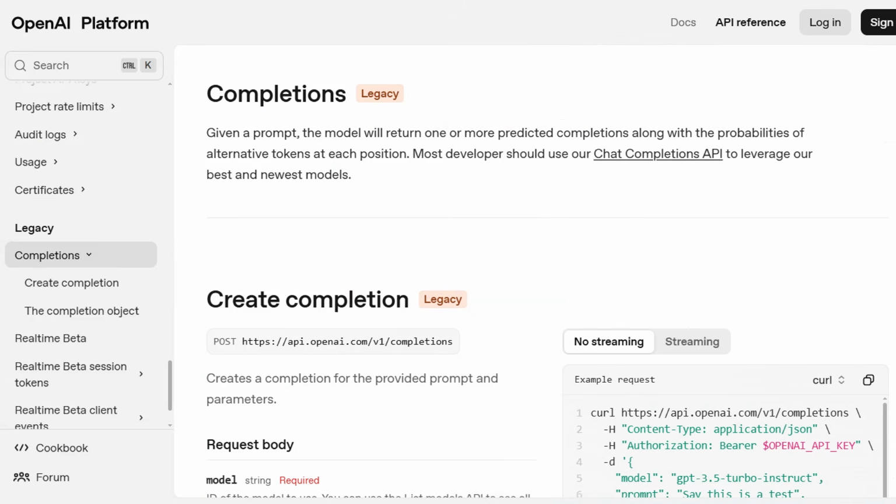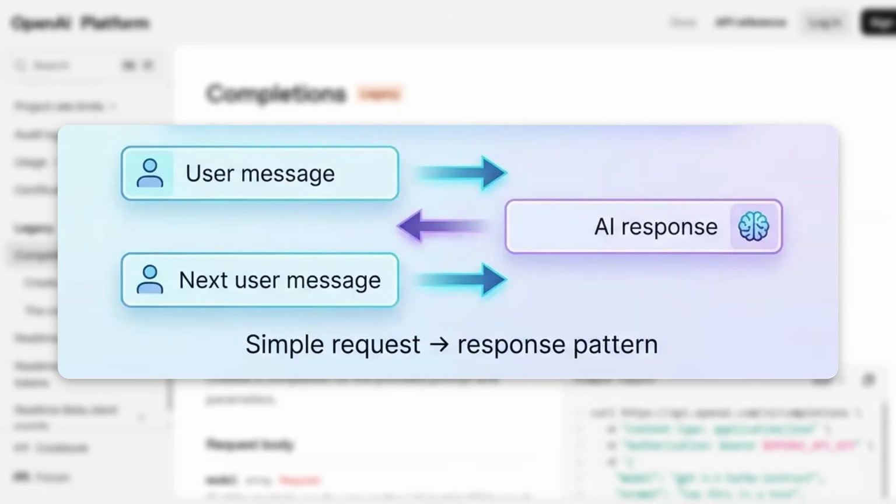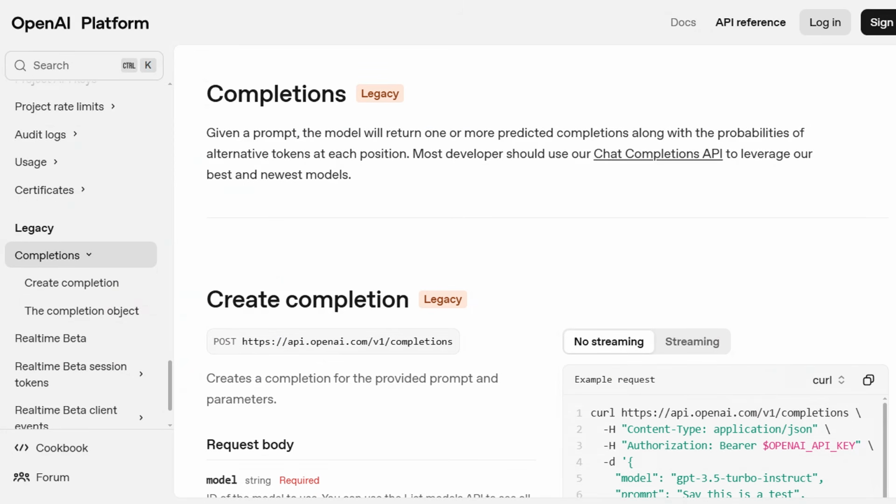If we go back in history and look at some of the main ideas for these kinds of APIs, in many ways it started with the completions API from OpenAI. The whole idea there was a simple text in, text out model. You basically send a prompt in and get a completion out. And that was exactly what the first LLMs were. They were just taking the text that you were putting in and using that to generate a completion out of the model.